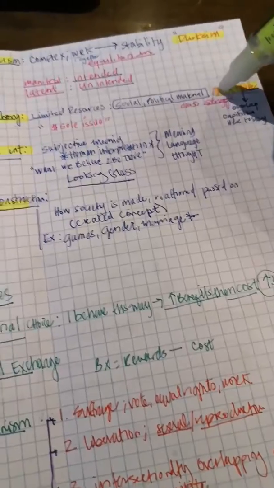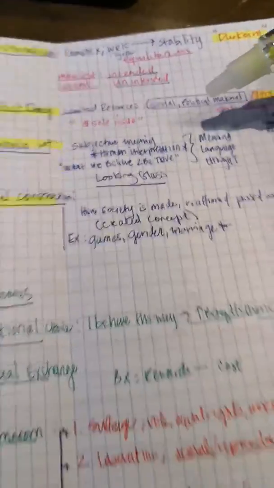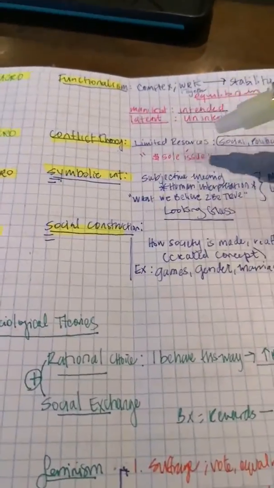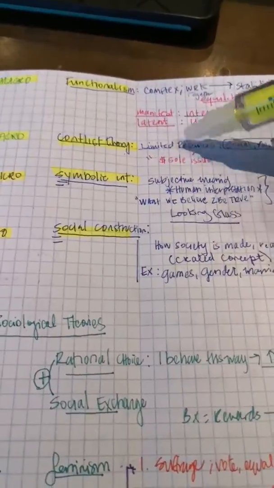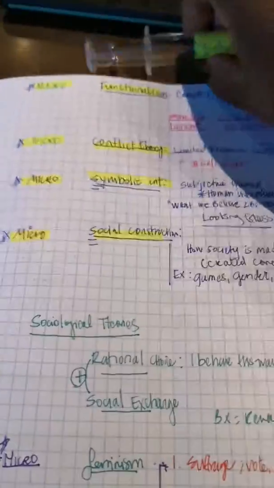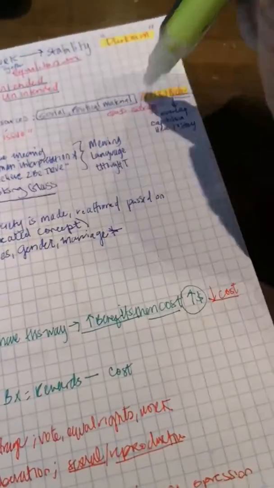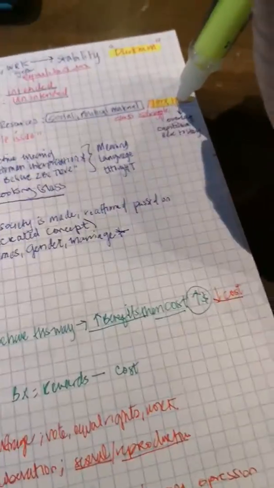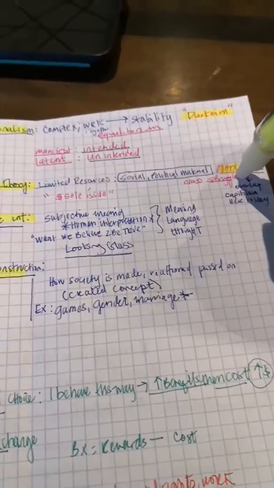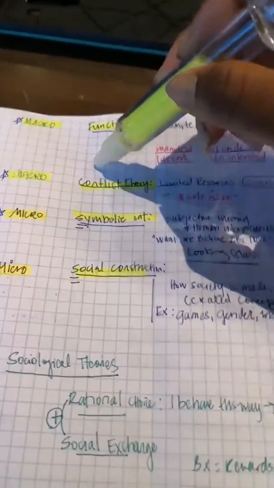I'm oversimplifying it, but at the end of the day, effectively you want to think about limited resources associated with conflict theory. And Marx and Weber are two fathers of sociology, as well as Durkheim, who believed in conflict theory on a macro level.